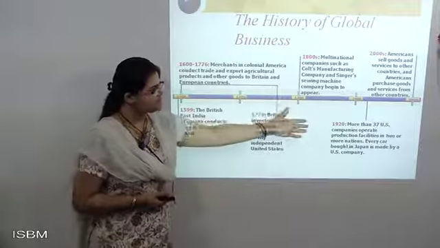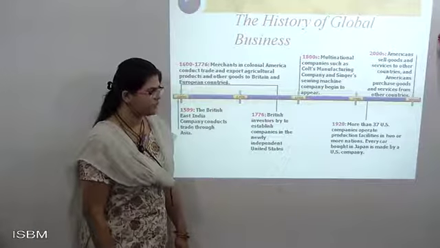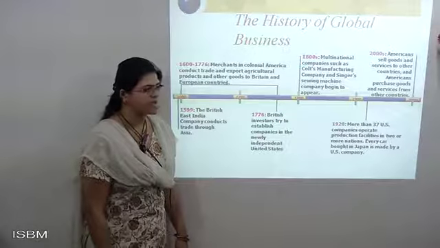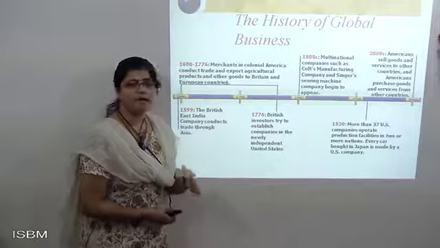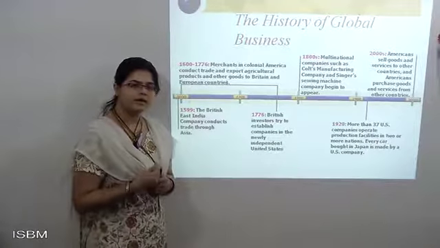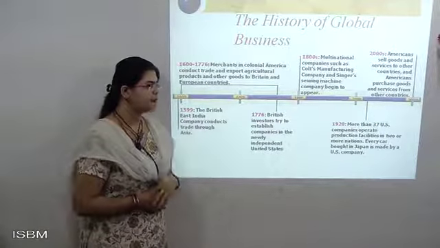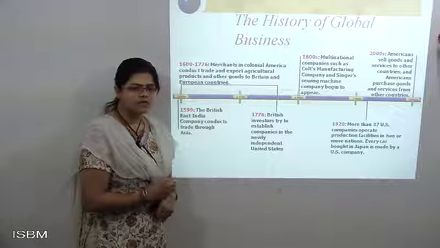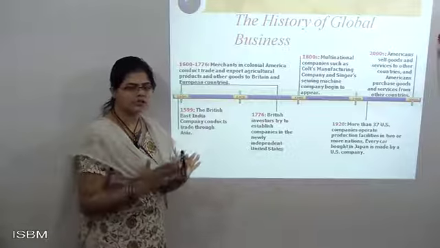Now in 1920, more than 37 US companies operated production facilities in two or more nations. Every car brought into Japan is made by a US company. They kept that type of relationship where Japan buys the cars made with the help of US companies. The cars are made by the US company, then exported to Japan to sell the goods in the market. So more than 37 US companies started production with car making, and the countries US and Japan consolidated their relationship that way.